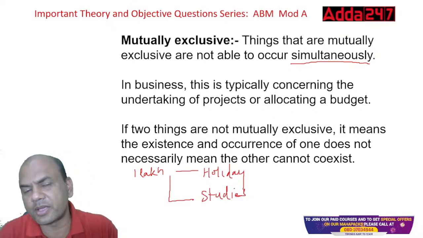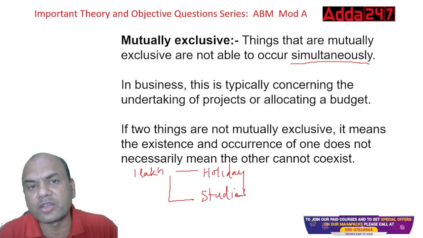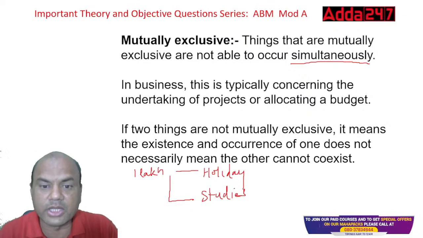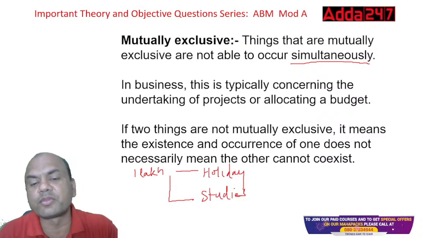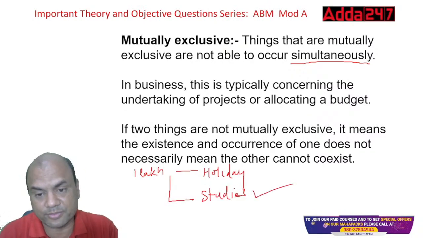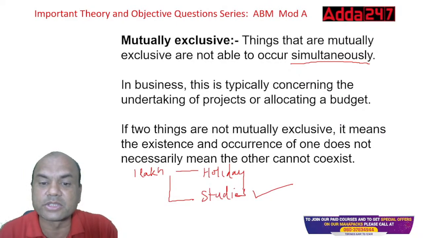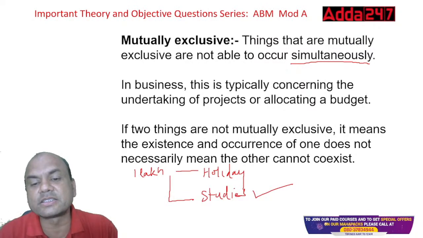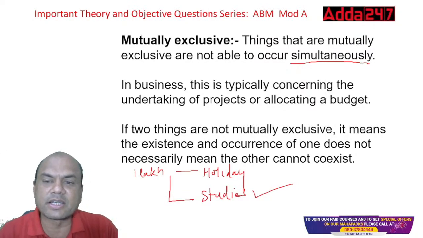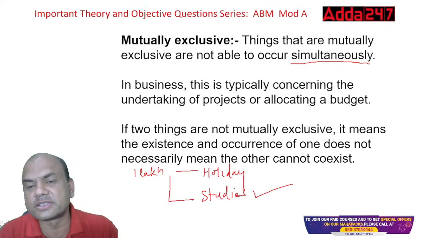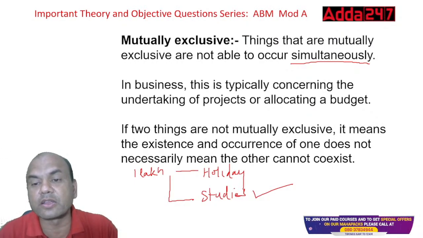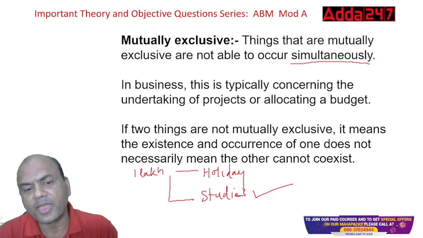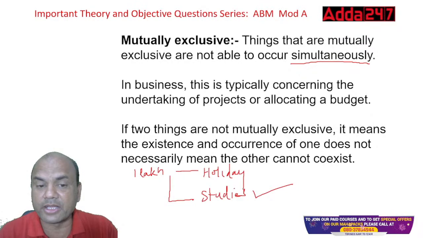Both things can't happen, right? Either you can have the cake in your hand or you can eat it. Both can't happen. So this is known as exclusive. You'll have to select one of these. Definitely you'll select the studies. Of course, there might be someone who says holidays. Jokes apart, studies is the main part, right? So in business, this is typically concerning the undertaking of projects and allocating the budget. Similarly, in companies also we face the same problem. Budget is limited and projects are many.